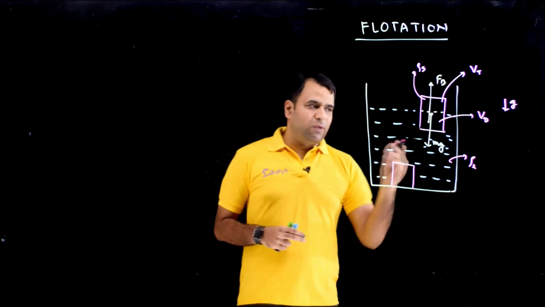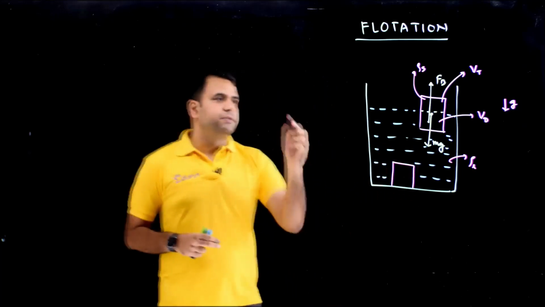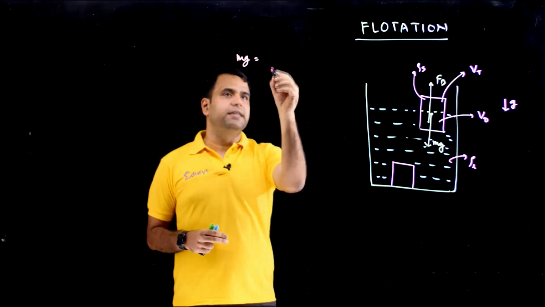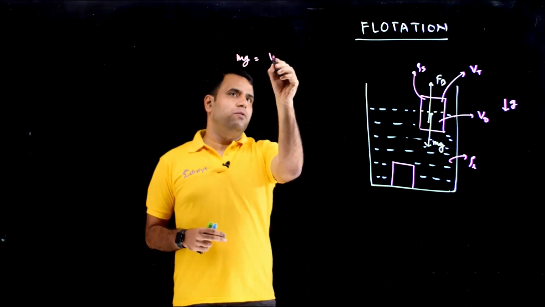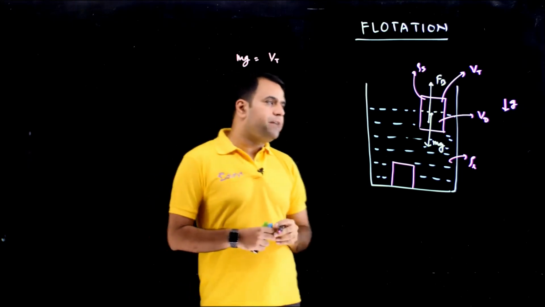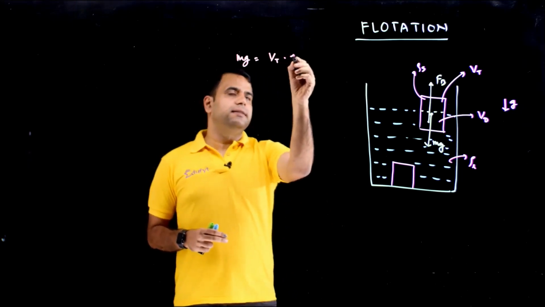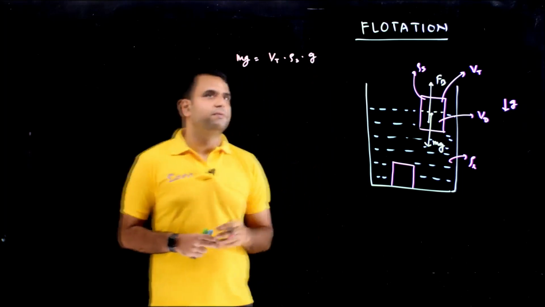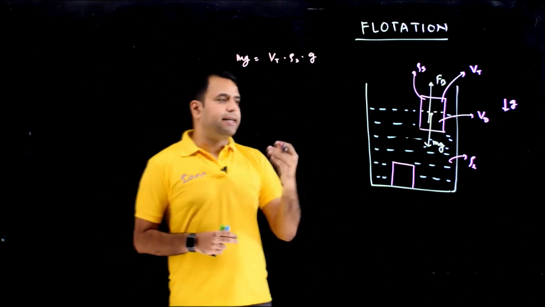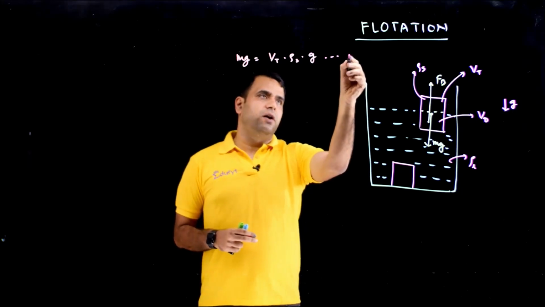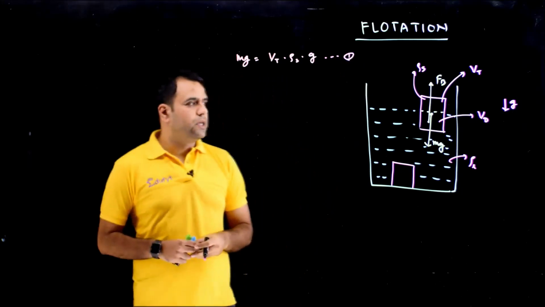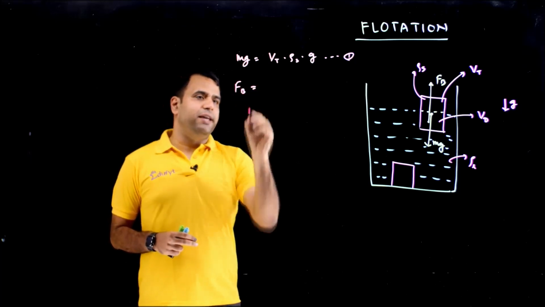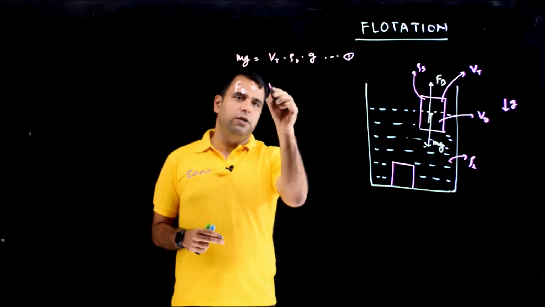So let's one by one calculate the value of mg and Fb. If you calculate the value of mg in terms of volume and density, mg will be equal to the total volume of the body multiplied with the density of the body, rho S, and multiplied with g obviously. This is the mg which is acting downward. Let's call it equation 1. Now let's calculate the Fb. So Fb is equal to displaced volume Vd.